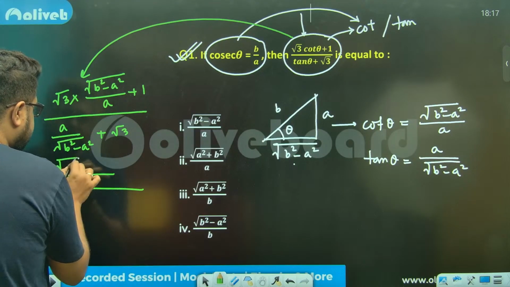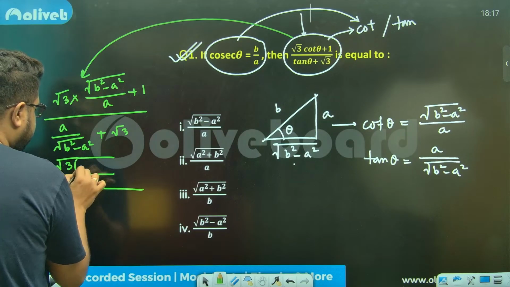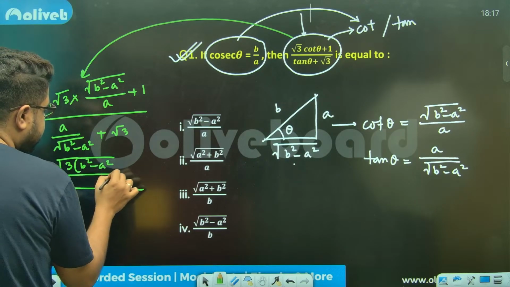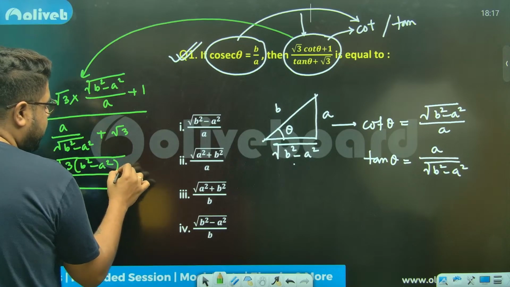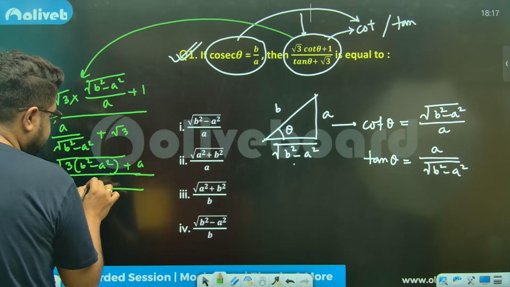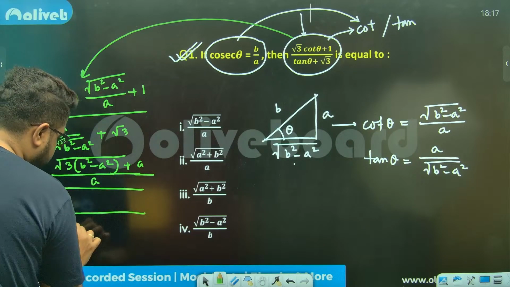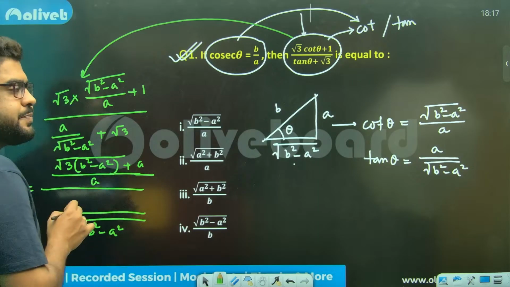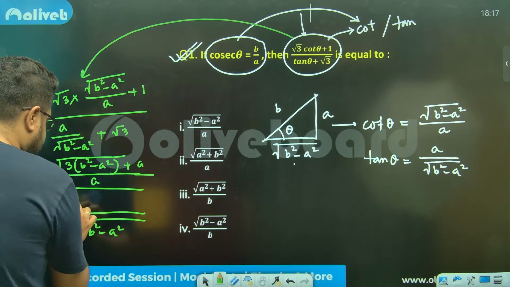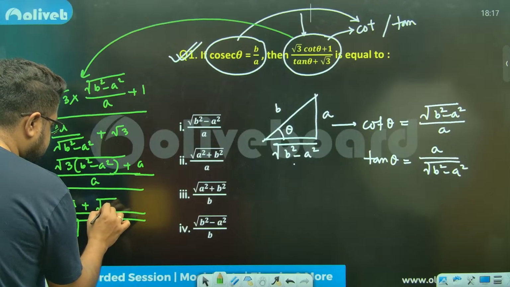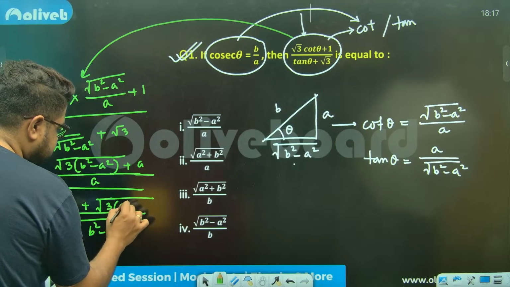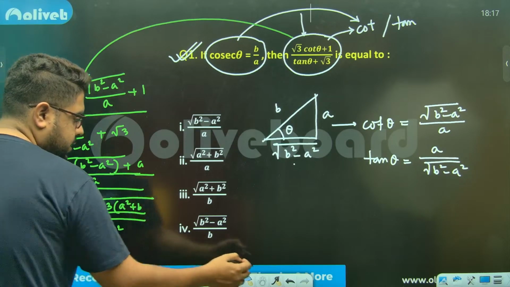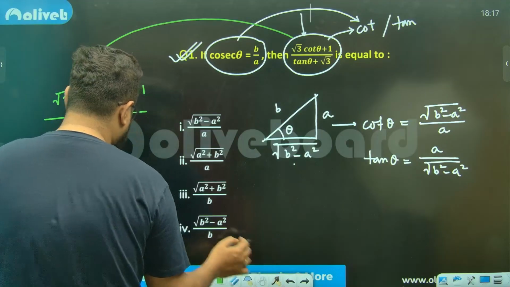So it is root 3 into B square minus A square, plus A, and this is A. Over here, root over of B square minus A square is this. And this will be A plus root 3 into B square minus A square.